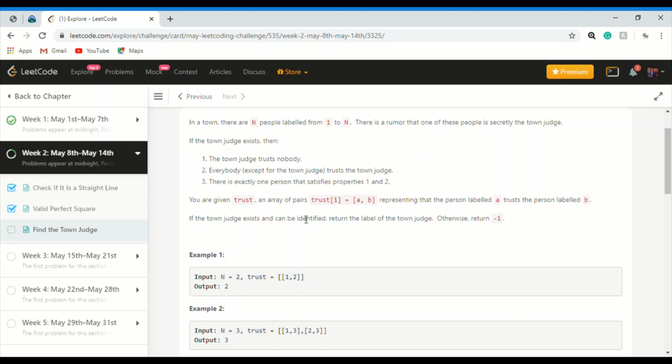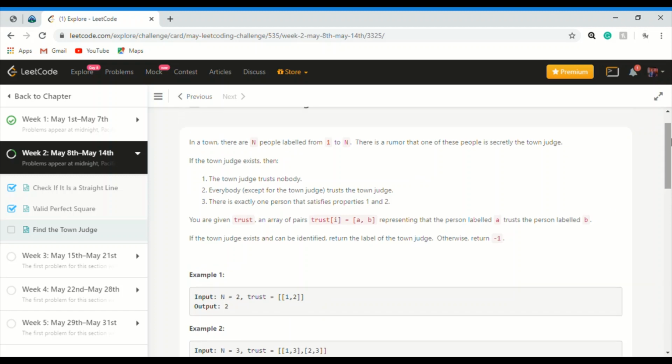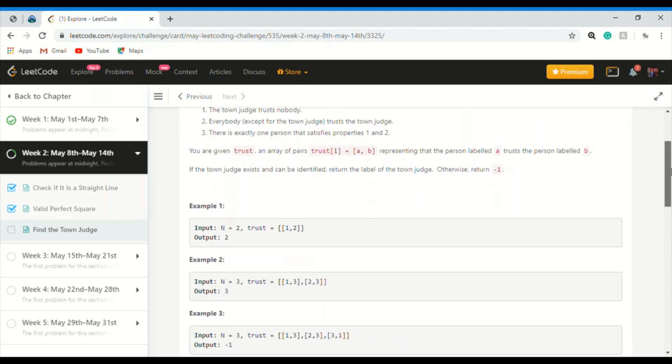Let us look at this input example. n is equal to 2, trust is [1, 2]. So 1 trusts 2. There is no other pair like [2, 1]; if it existed, then 2 would also trust 1. But as we know, the town judge trusts nobody. So here we can consider 2 as the town judge, and we return 2 as the label of the town judge.